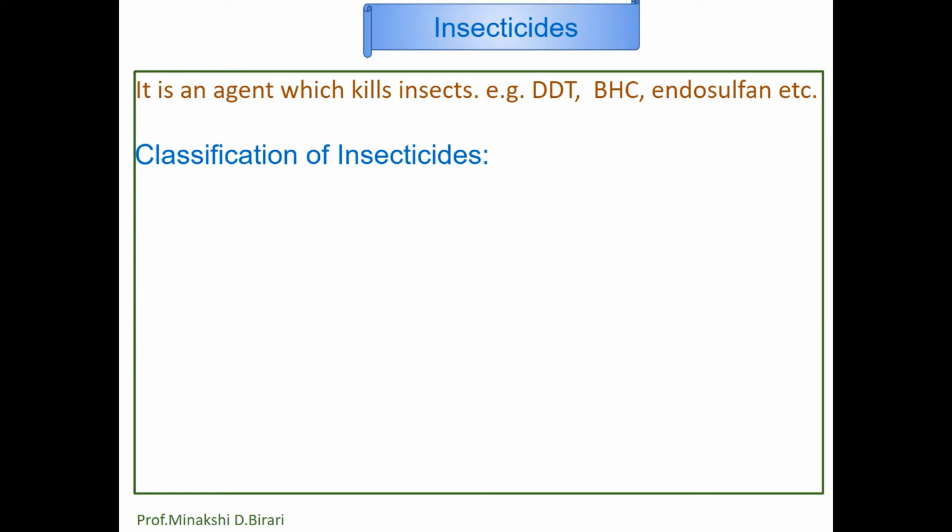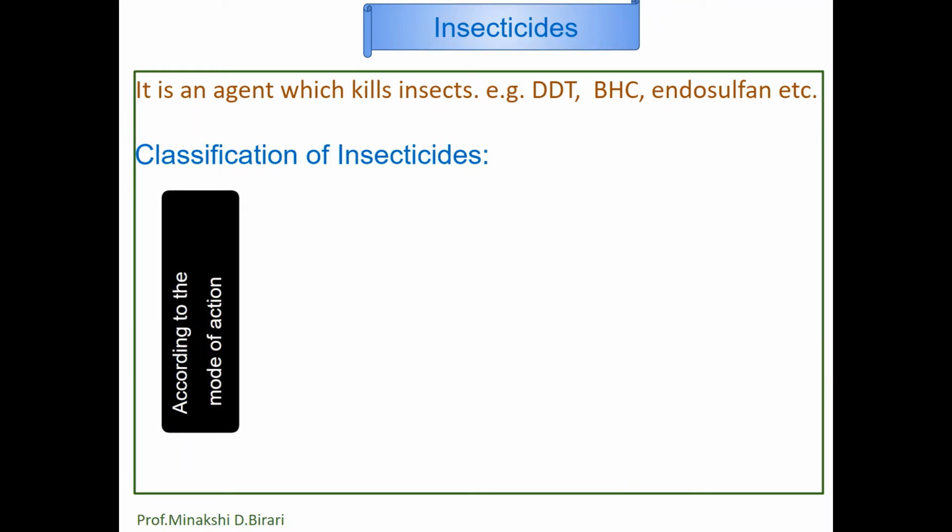Insecticides can be classified by various methods. They are classified on the basis of mode of action or method of utilization, and also on the basis of chemical nature and source of supply. First of all, classification of insecticides according to the mode of action or method of utilization.